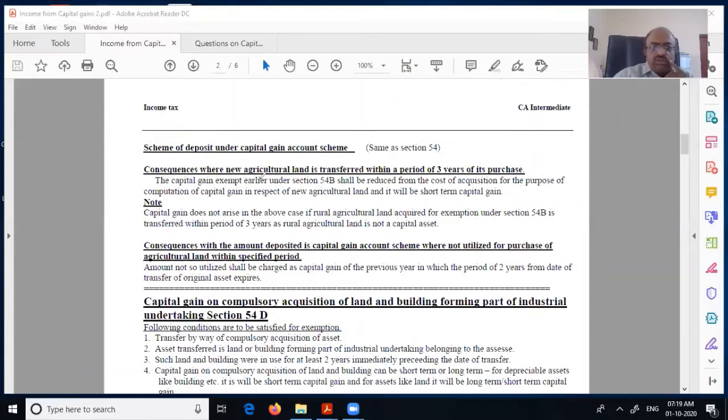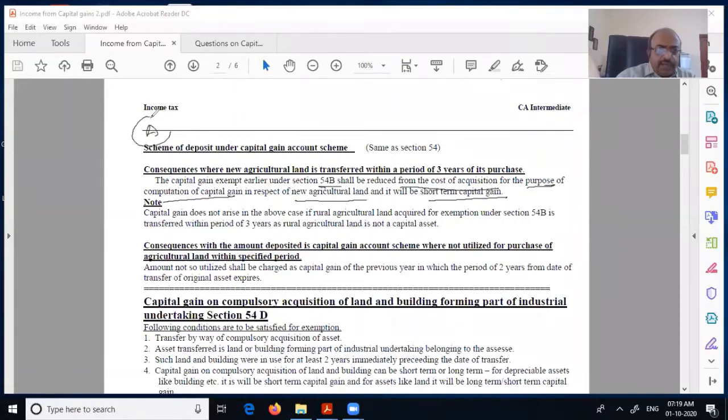So that is what they are trying to explain here. Consequently, when new agriculture land is transferred within the period of 3 years, the capital gain exempt earlier under section 54 shall be reduced from the cost of acquisition for the purpose of computation of capital gain in respect of the new agriculture land, and it will be short-term capital gain. Let us take an example.